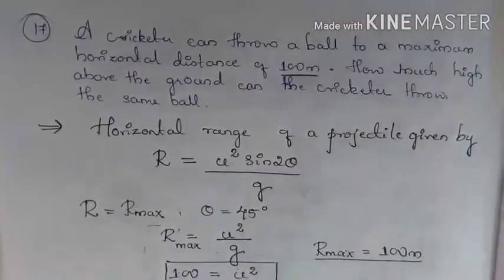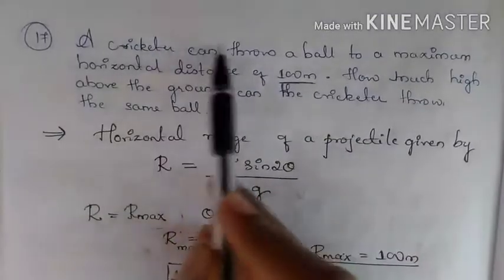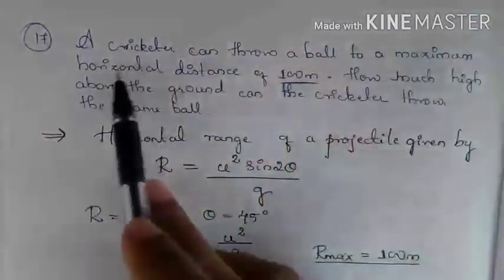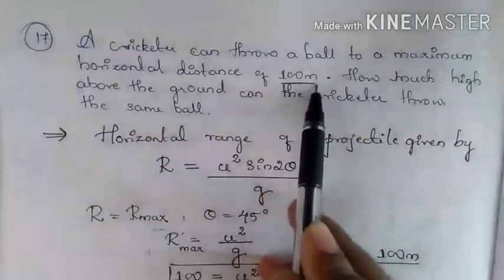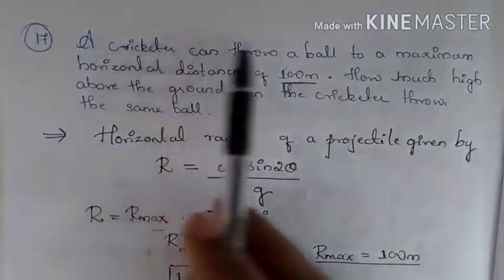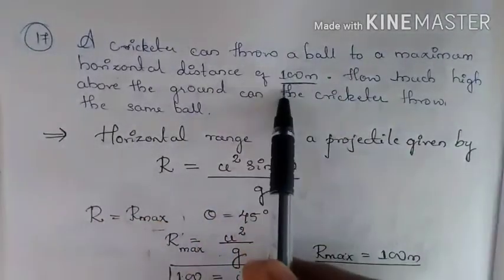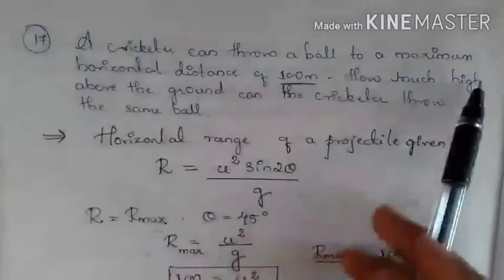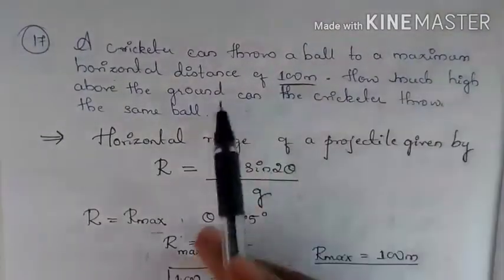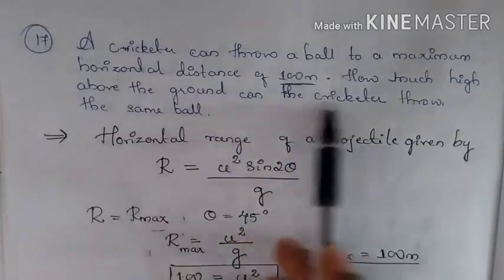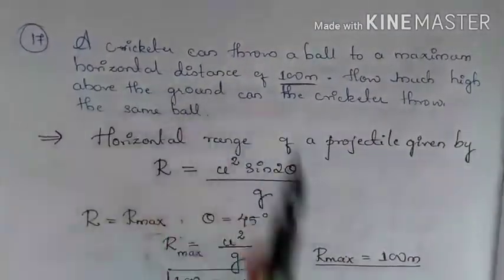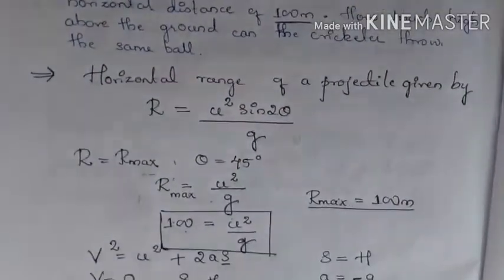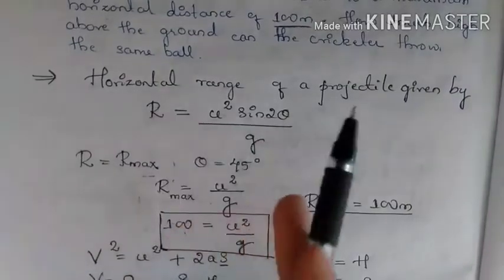So here you have a cricketer. A cricketer can throw a ball to a maximum horizontal distance of 100 meters. So whichever cricketer throws the ball, he can cover 100 meters distance maximum. So what is the highest height this ball can go above the ground when a cricketer throws the ball? As I said, you should remember the formulas.